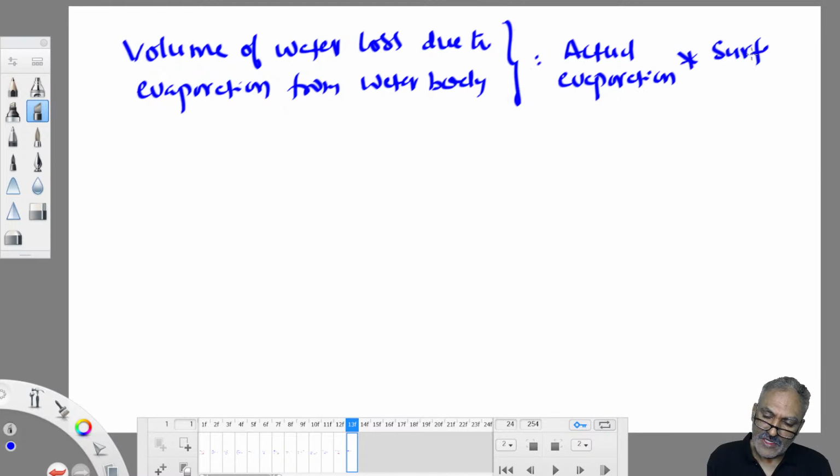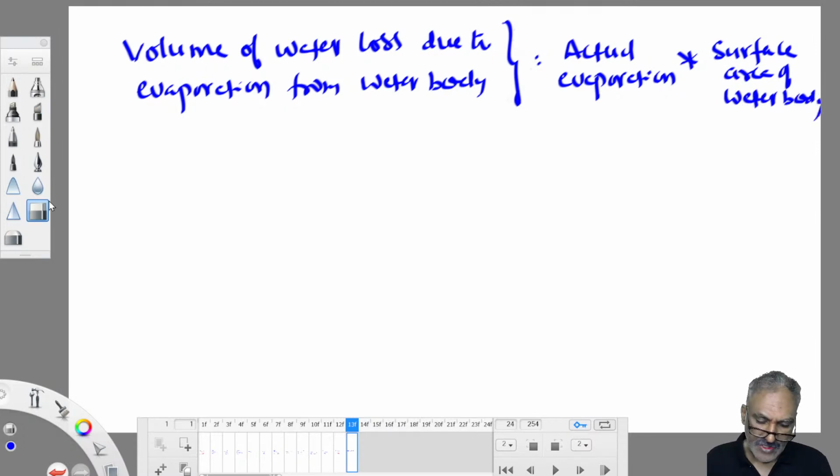You multiply, you will get volume of water loss due to evaporation.